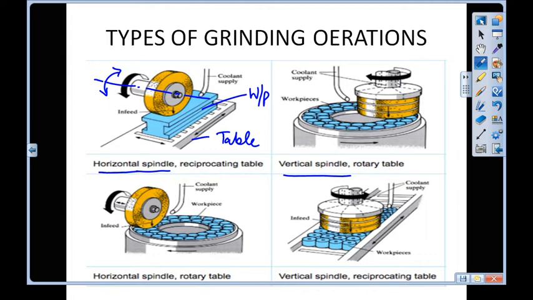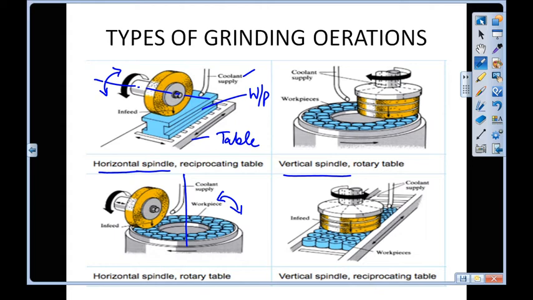The second case, the table shape is of rotary type. The table movement is like this. And we also use some coolant to take away the heat produced during grinding.